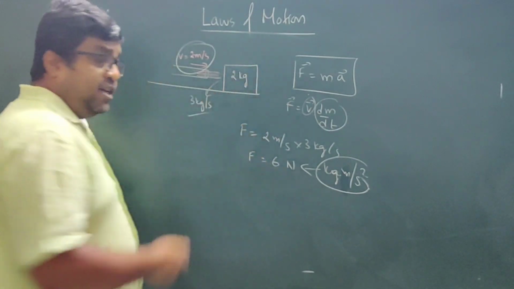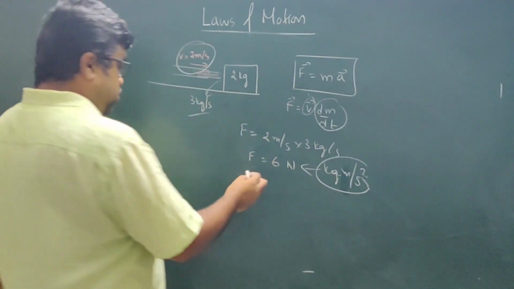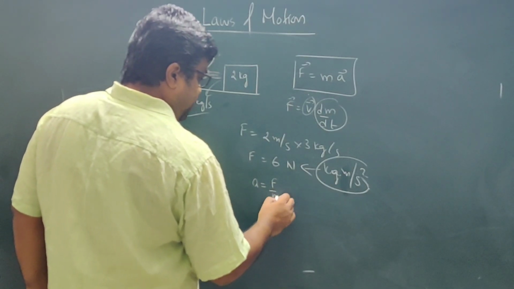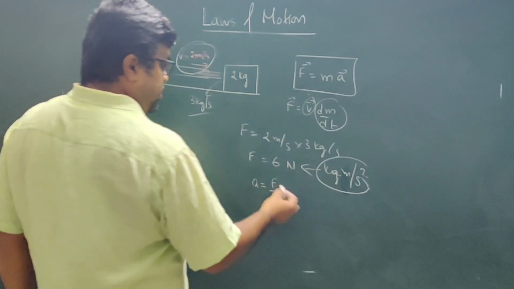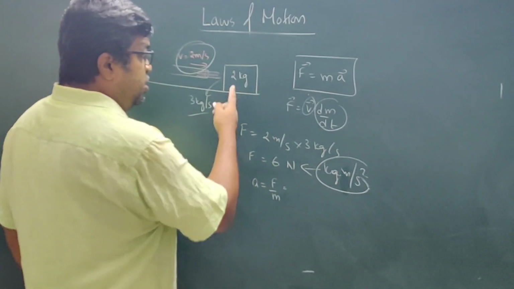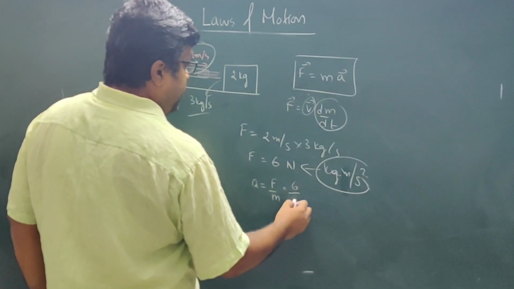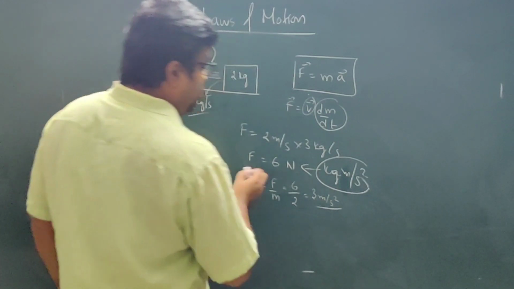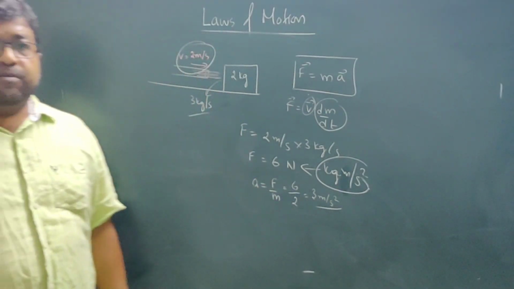So that means this block is acted upon by a force of 6 newton. So what will be the initial acceleration? A is equal to force by mass, correct? This is 6 divided by 2, so that is equal to 3 meter per second square. So that is the initial acceleration of the block.